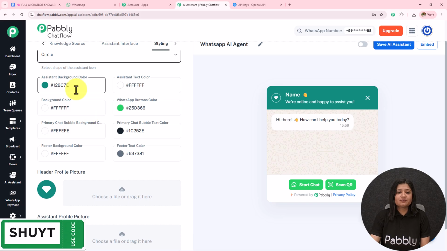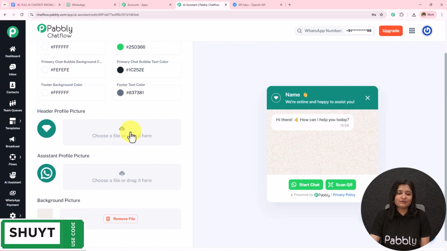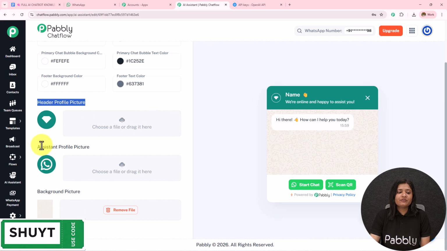Then we have assistant background color, text color, button color, and chat bubble text color. You can set these according to your choice and preference. I'm going to keep it as default only. Then we have this header profile picture, assistant profile picture, and the background picture. You can set these according to your preference, just in the manner we have uploaded the knowledge base.